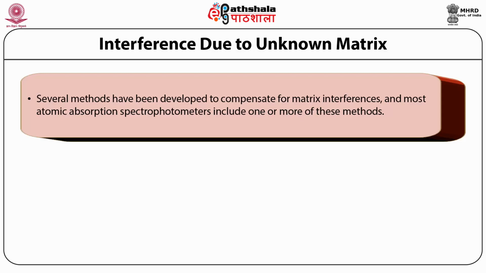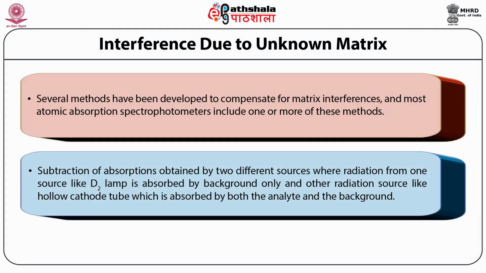One of the most common methods for background correction is subtraction of the absorbance obtained from the analyte and that obtained from the blank. That is, you take your substance and use a deuterium lamp as a radiation source and record the absorbance. The absorbance is due to the matrix only in this case.